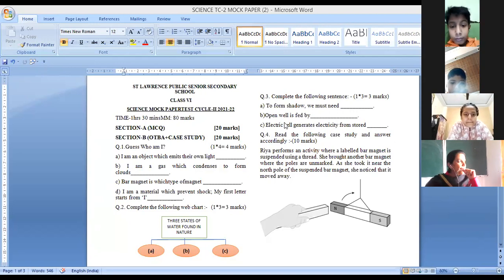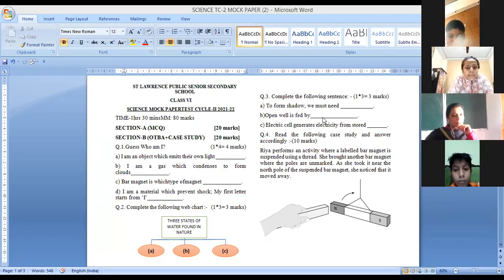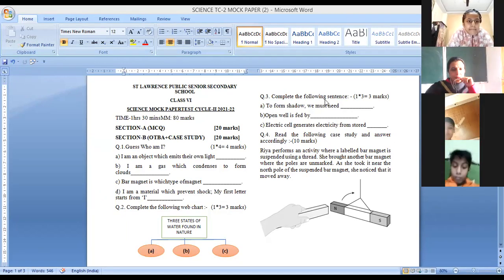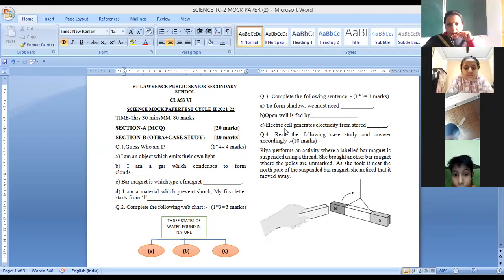Good. Next is, open well is fed by. Ma'am, can I tell? Yes, tell. Ma'am, open well is fed by groundwater. Yes, open well is fed by groundwater. Next, electric cell generates electricity from stored.